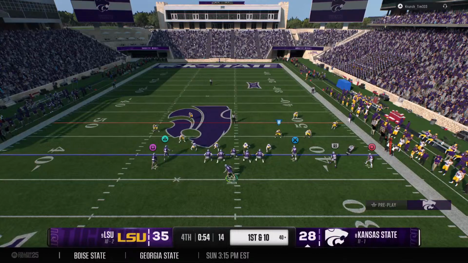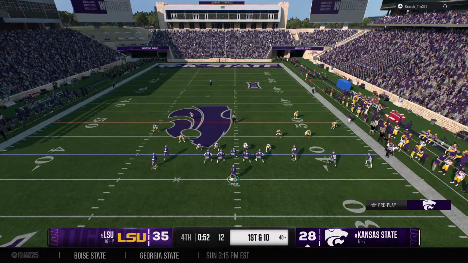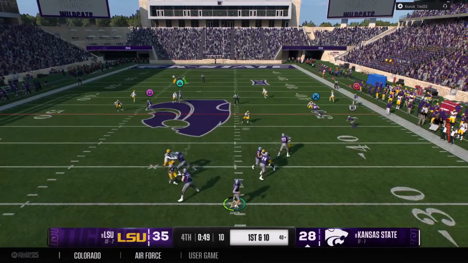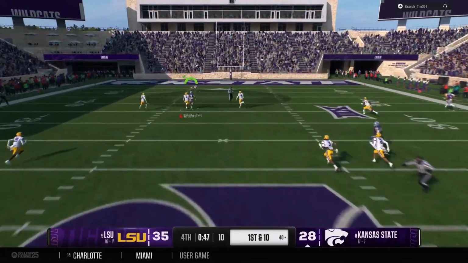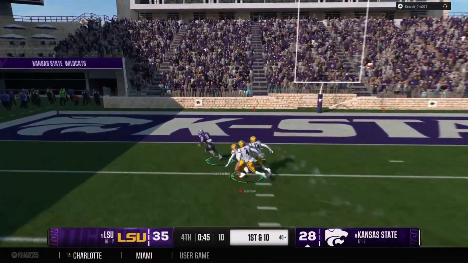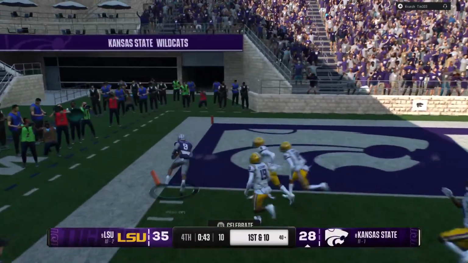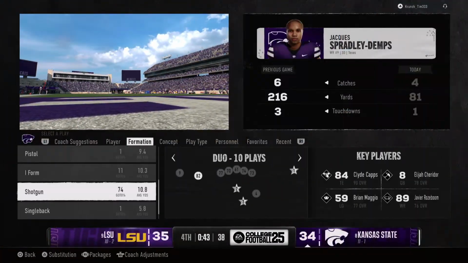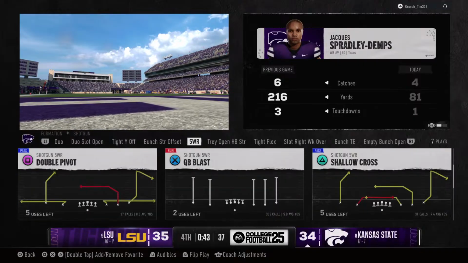Chris, the more we watch these spread offenses attack in today's game, it's not just about the vertical shots with the taller receivers on the outside. Defenses are challenged even more by those smaller slot receivers and their quickness. Here's the throw deep downfield. The catch is made for a huge pickup. No stopping him. Takes it all the way. Touchdown, Kansas State.